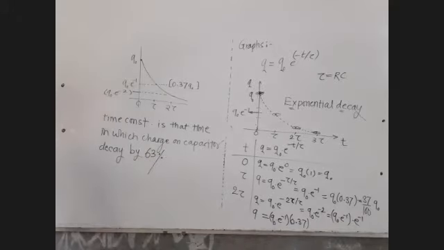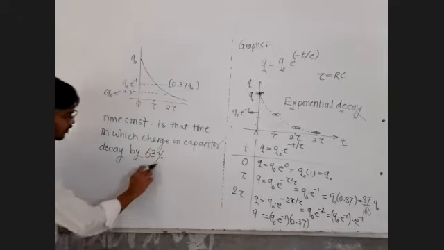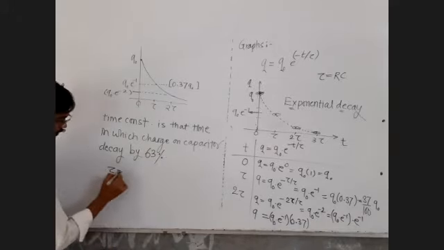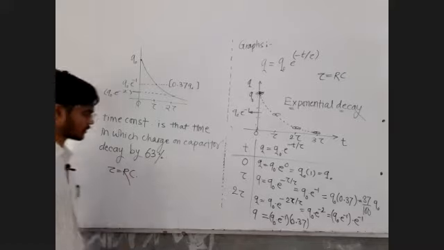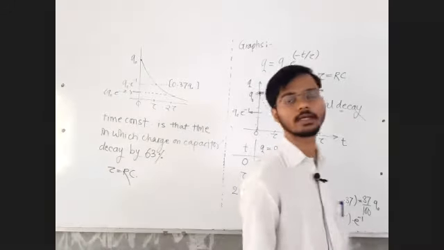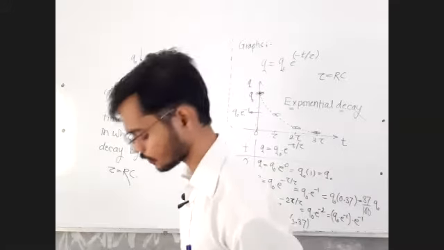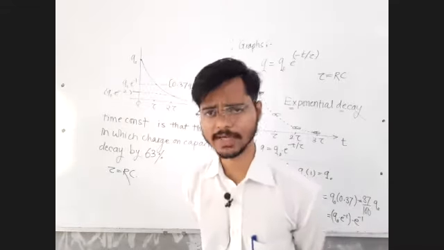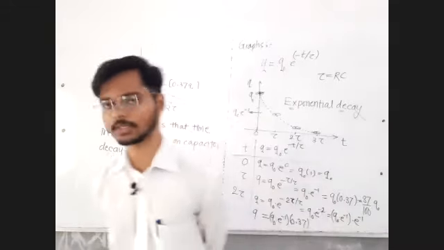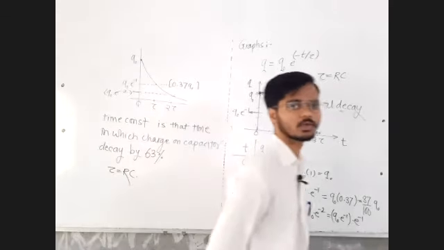That's it. That time is called the time constant, and that value is tau here, which is equal to RC. This is how you can figure out the real meaning of the time constant. It is that time in which the charge on the capacitor, when it is discharging, decays by 63%. Reply in the chat box, clear and written. CW. Meaning of time constant.